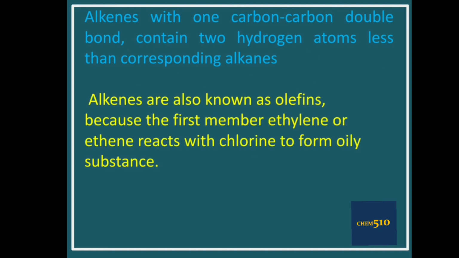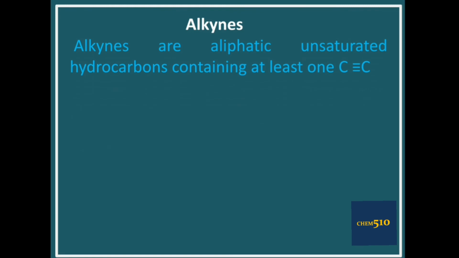Alkenes are also known as olefins because the first member of alkene, that is ethylene or ethene, reacts with chlorine to form an oily substance.